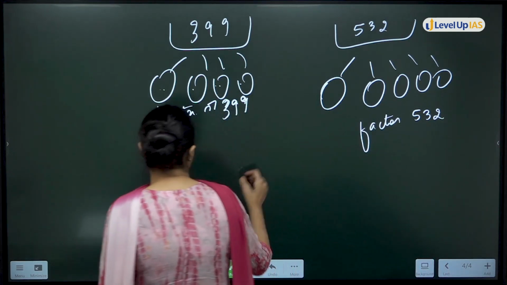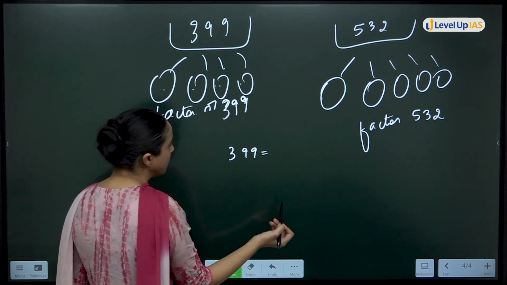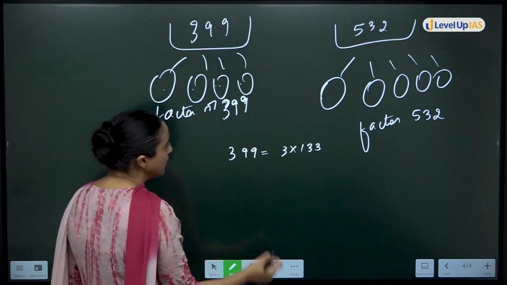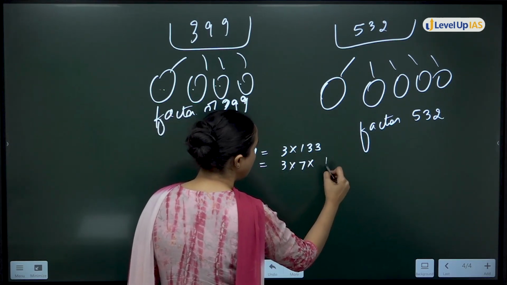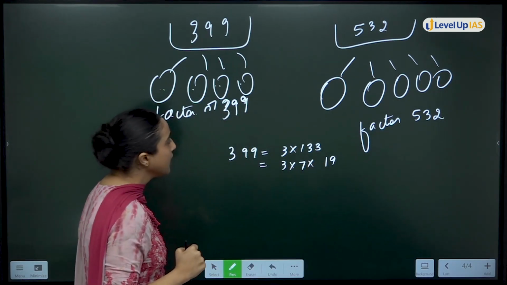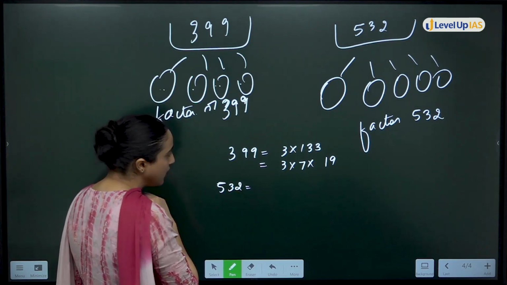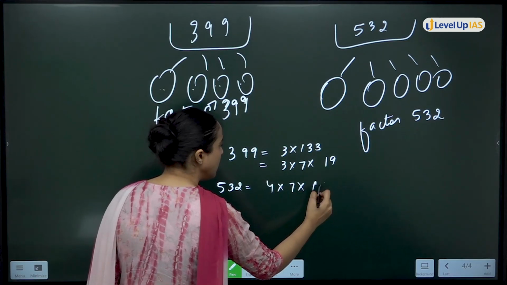Okay. Can I say 399 is 3 multiplied by 133? This will be 3 multiplied by 7 multiplied by 19. Similarly, 532 will be 4 multiplied by 7 multiplied by 19.